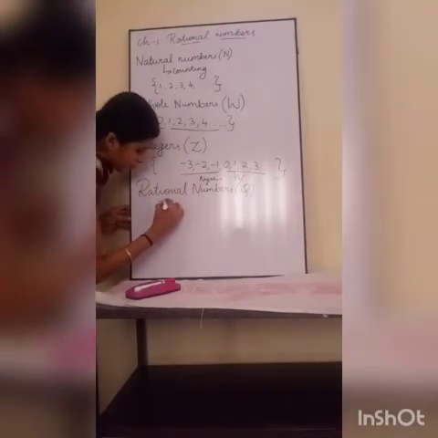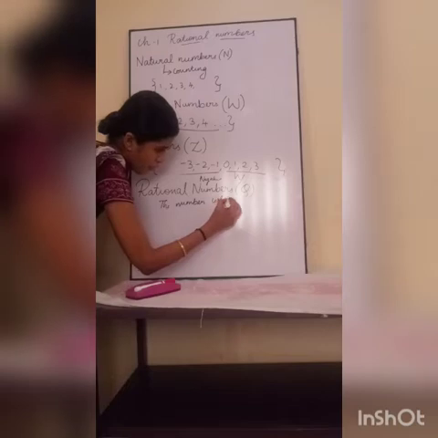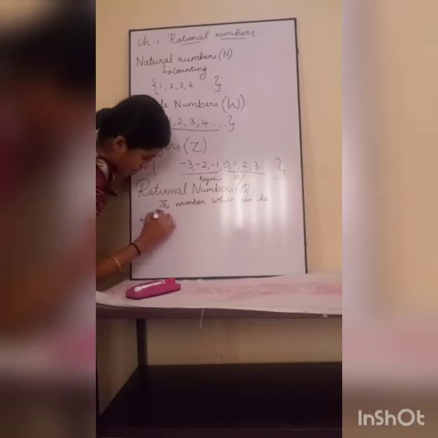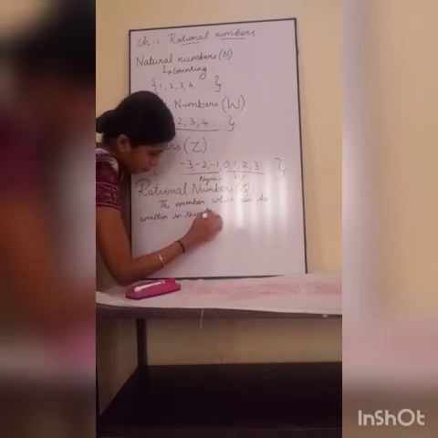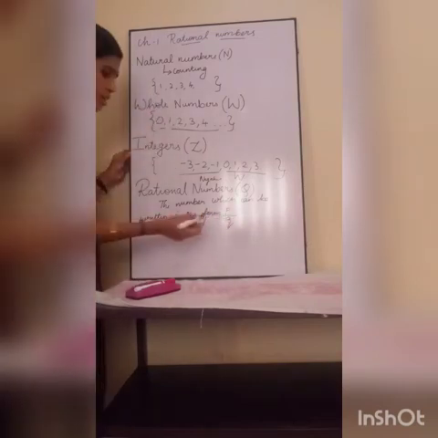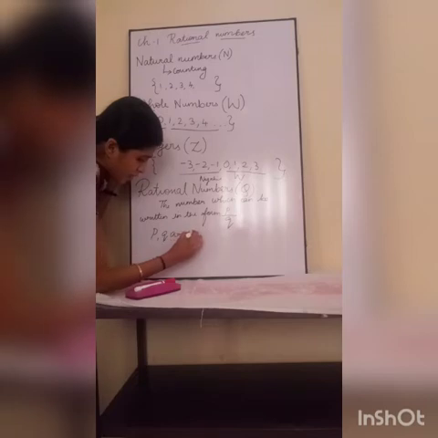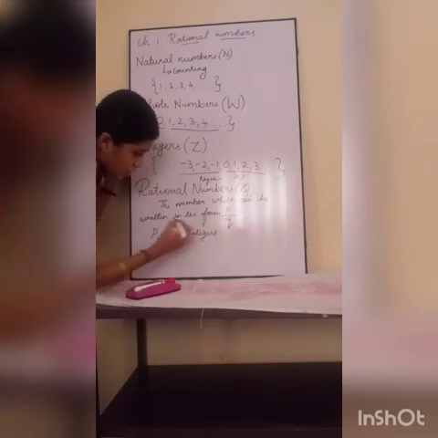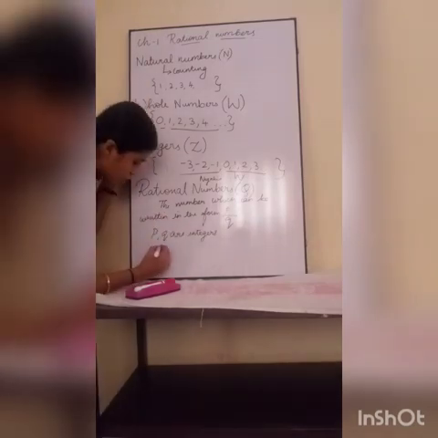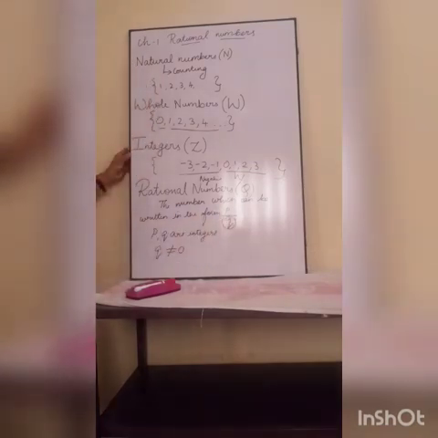A number which can be written in the form P by Q, where P and Q are integers, and Q is not equal to 0, where our denominator will not be 0 always.